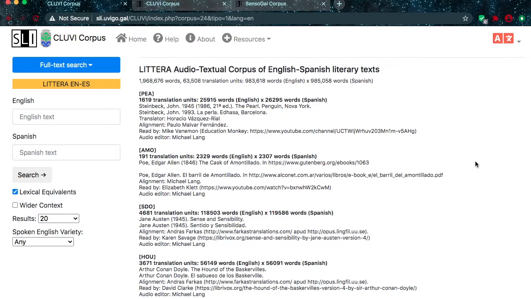This three-part tutorial will consist of a series of short exercises aimed at drawing the user's attention to some of the different features and search capabilities of the corpus. Each exercise question will be shown on the screen, at which point the user should pause the video and attempt to answer the question. Then unpause the video to see the solution.